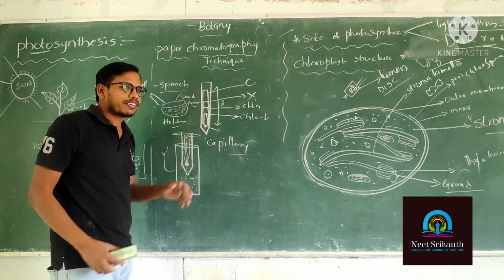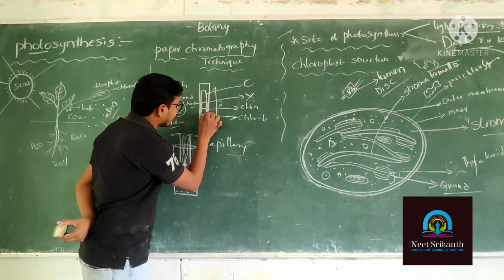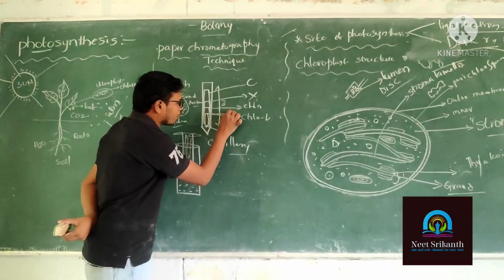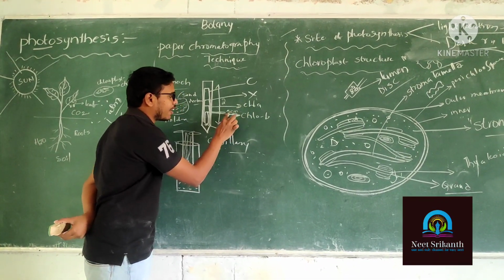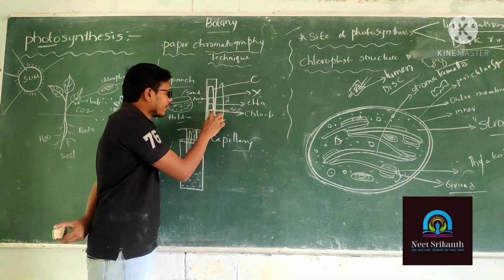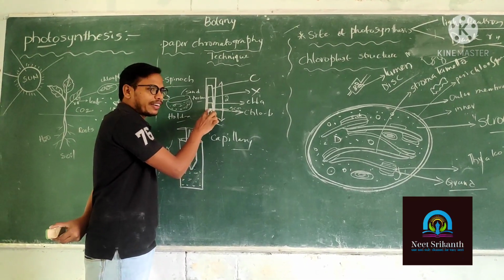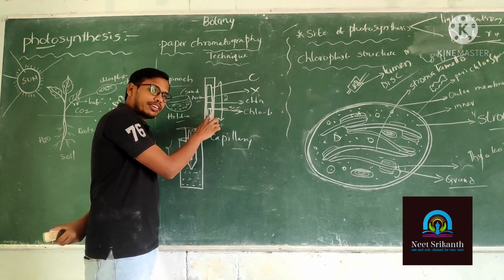The light yellowish green color moves and reaches the 5 centimeters height. Till the 5 centimeter height, you can observe yellowish green color.